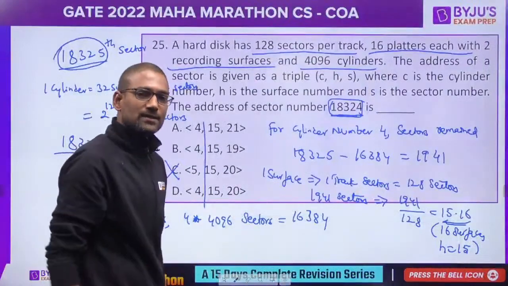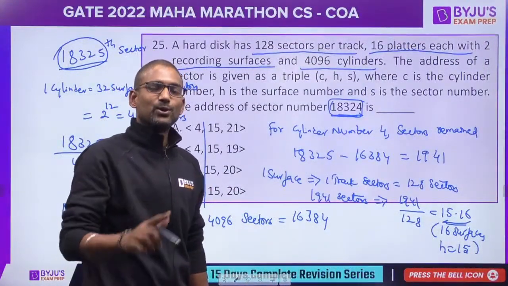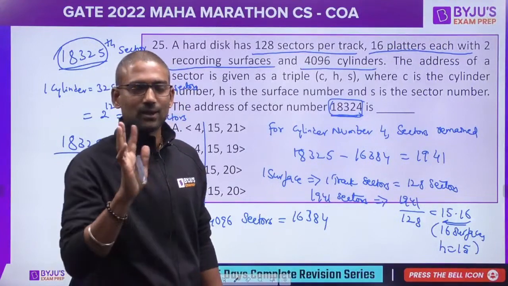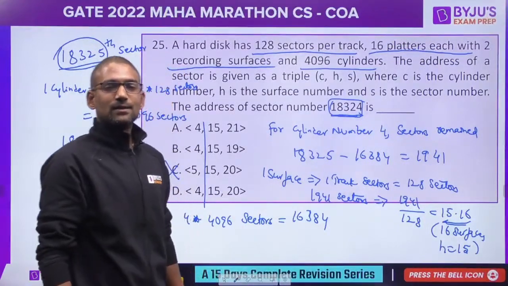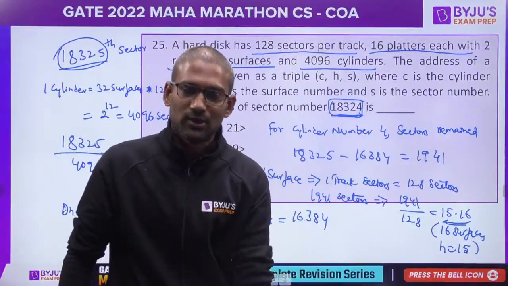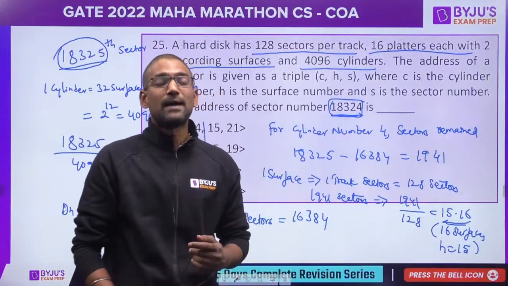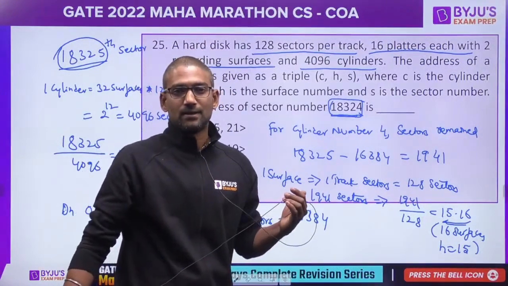But to do this, minimum 5 minutes would be required. You could do 3 other questions in that time. So guys, don't be overexcited to always apply the standard methodology, because it's a competitive exam. Time management you should practice.